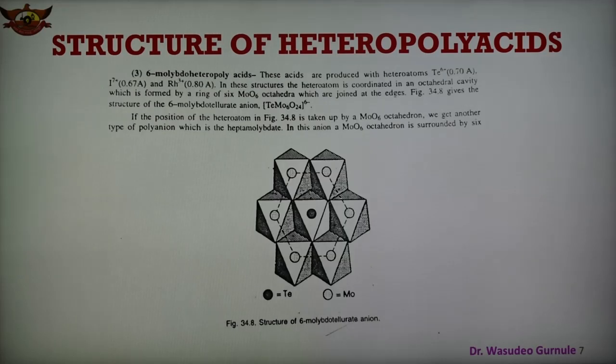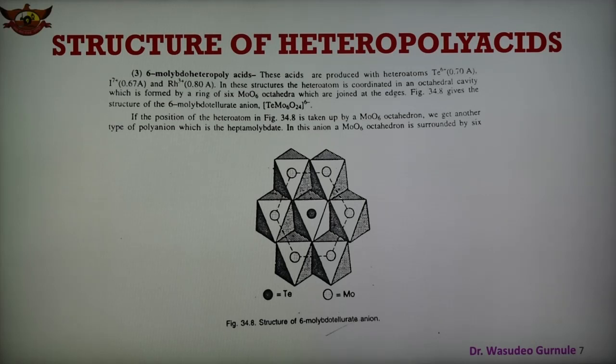And third is the 6 molybdo-heteropolyacids, and these acids are formed with heteroatoms like tellurium or iodine. Again these are tellurium 6+ or iodine 7+, and sometimes rhodium 3+. So these act as heteroatoms.